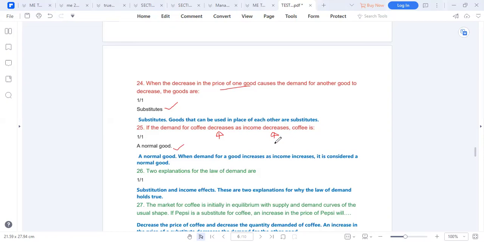But if your income goes down and you're buying more coffee, coffee should be an inferior good. You're going to eat because it has become cheap. Sorry, I mentioned this late, after the report was submitted.